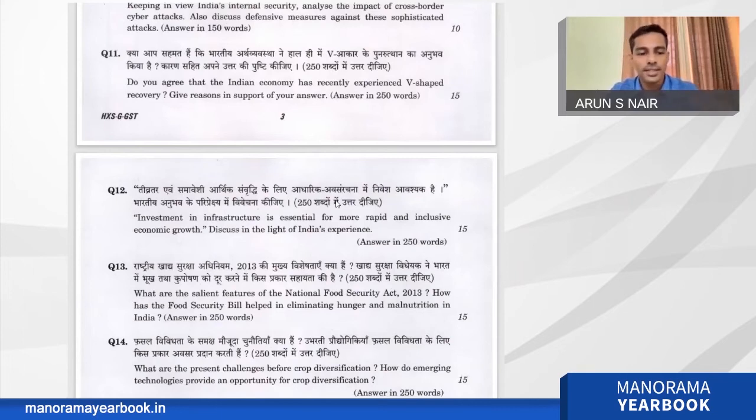So that is the question, and here the aspirant can use some diagrams, like what is a V-shaped recovery and how it looks, and they can also use data. Because before the pandemic, India's economy was going at around 7-8% per annum, and it went down to negative growth during the pandemic, and now it is coming back, and the projections were that India will go to double-digit growth. So it is like a V shape. So a candidate can use this data and the diagrams as reasons to support the answer.